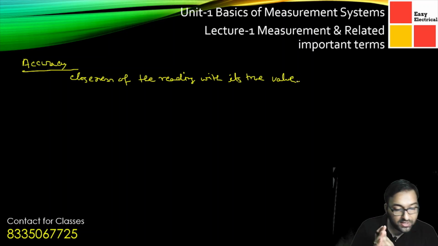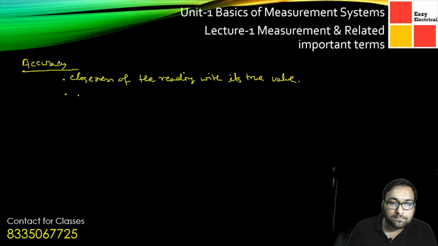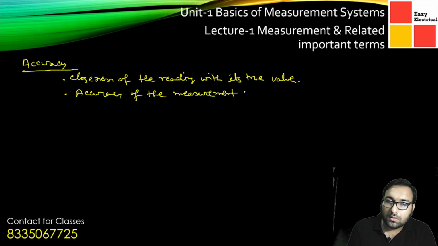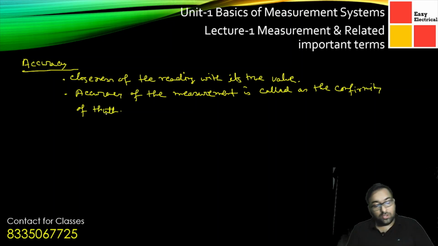Coming to the next point, the accuracy of a measurement means the conformity of the truth. The accuracy of the measurement is called the conformity of the truth.